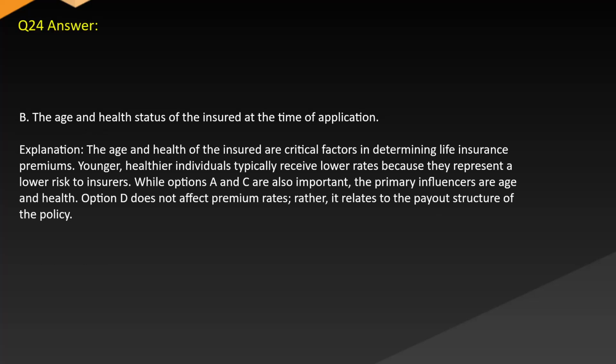Answer: B. The age and health status of the insured at the time of application. Explanation: The age and health of the insured are critical factors in determining life insurance premiums. Younger, healthier individuals typically receive lower rates because they represent a lower risk to insurers. While options A and C are also important, the primary influences are age and health. Option D does not affect premium rates; rather, it relates to the payout structure of the policy.